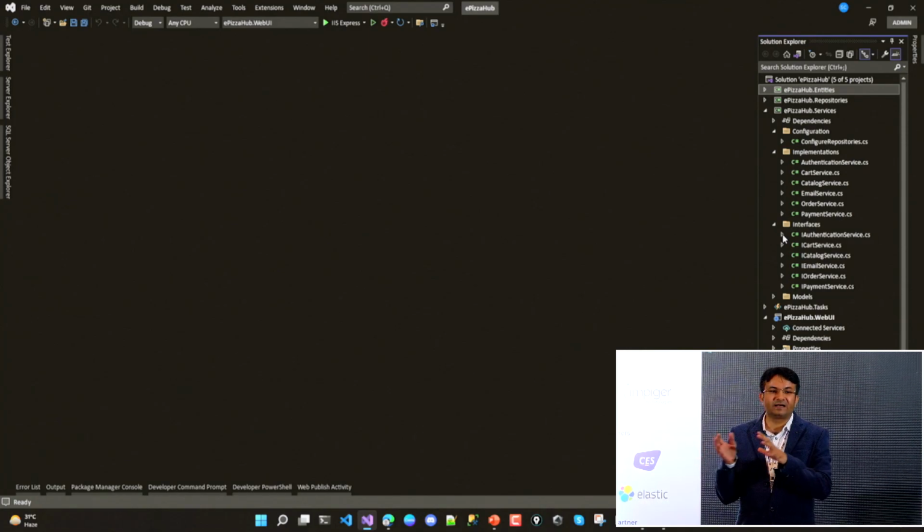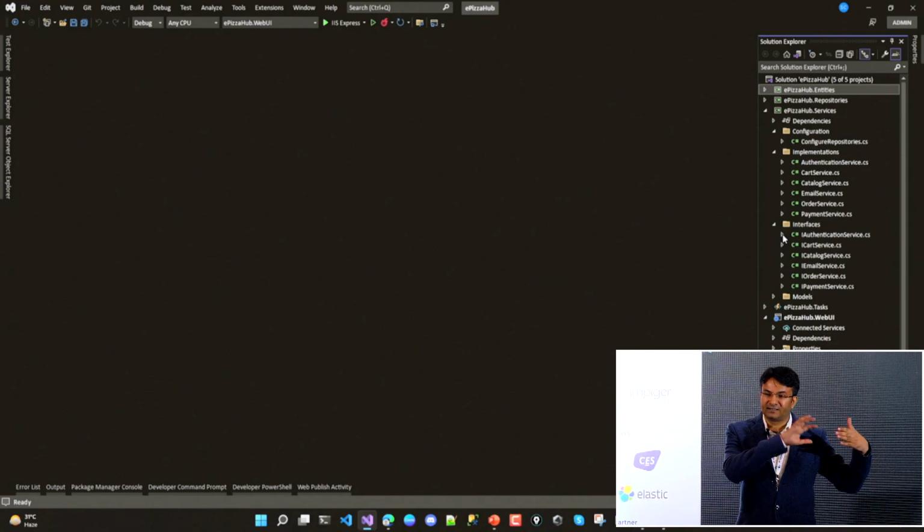So what I did here, I'm not creating the class object directly in my UI. I'm just using the interface. An interface implementation, I just keep in a separate class. So whenever I need to use that particular service, I just do the dependency injection. But somehow those dependencies I need to define somewhere, so that my application gets to know, okay, these are the dependencies which I need to provide whenever it's needed.